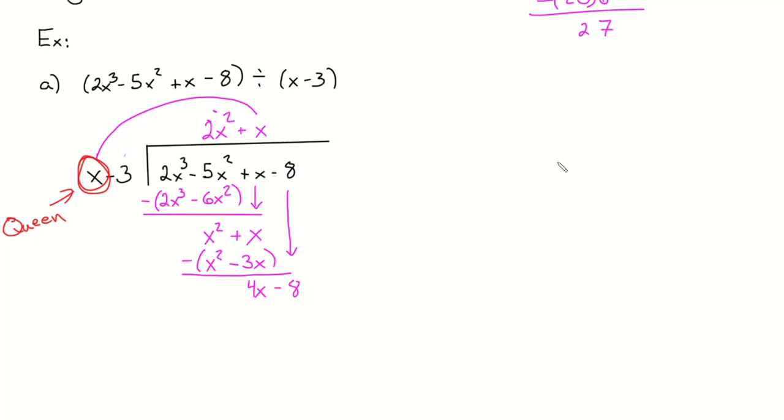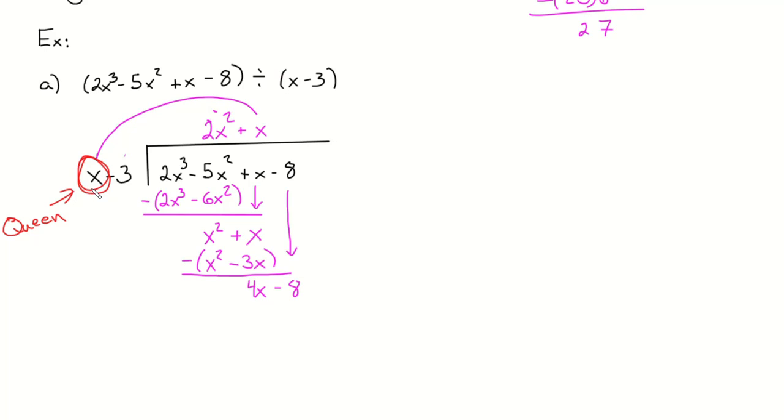Is the queen always x or is it the first? It's whatever this first thing is. So if we're dividing by something x minus or x plus, it's always x. If this had been a 2x, the queen would have been 2x. Okay, good question. Okay, I have a question for the queen as well.